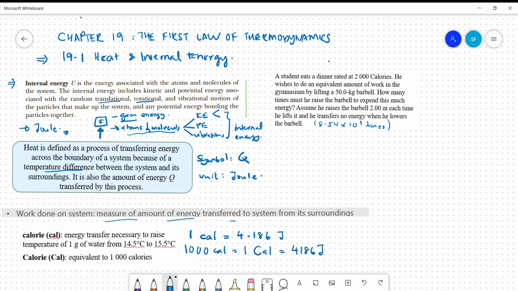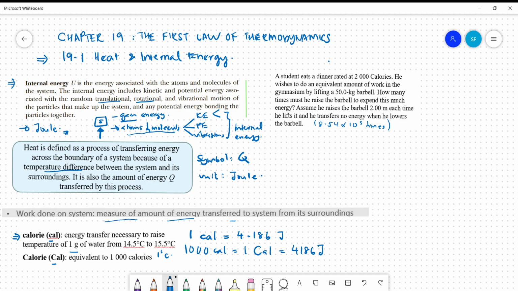Now, what is calorie? Calorie is another unit for energy. There are two: small c and capital C. Calorie is basically the energy transfer necessary to raise the temperature of 1 gram of water from 14.5 to 15.5, or by 1 degree Celsius.